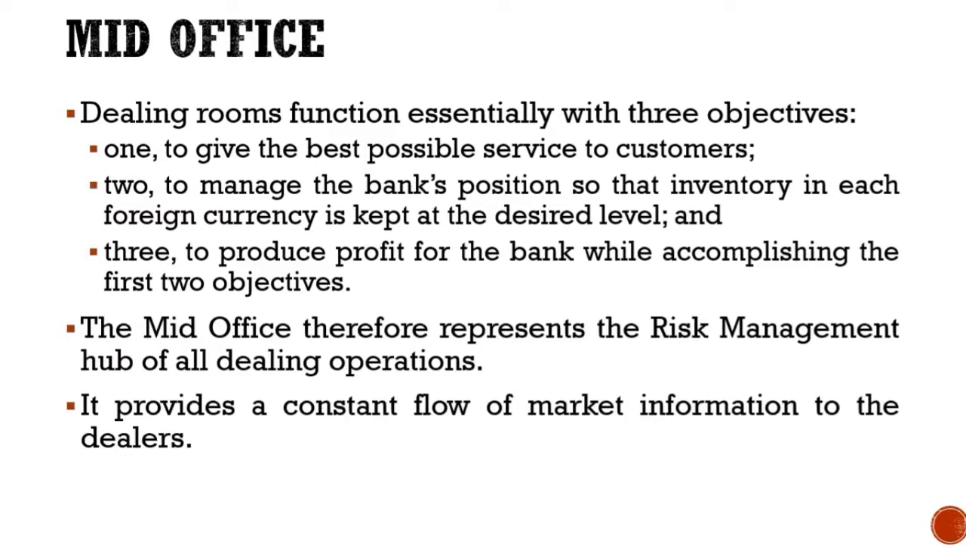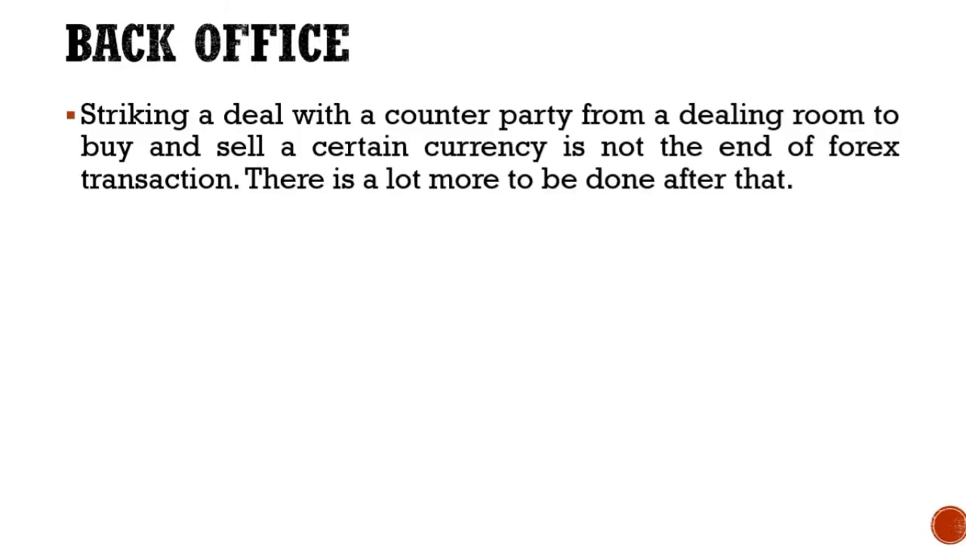It provides a constant flow of market information to the dealer. So mid office is basically related to all the information, all the risk management, all the policies. Okay, it gives a constant flow of information to its dealers. And the third, we have the back office. So let us now try to understand what is back office in detail.